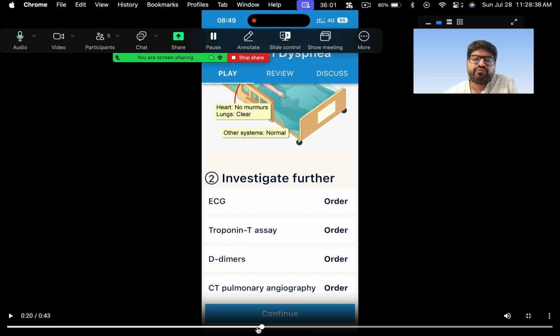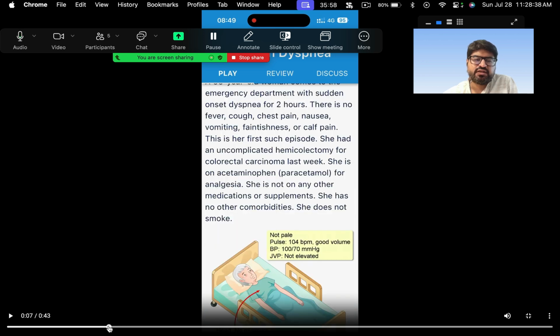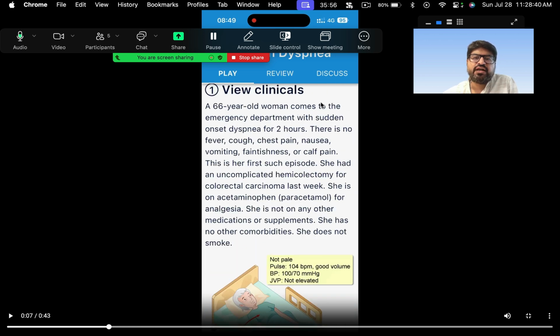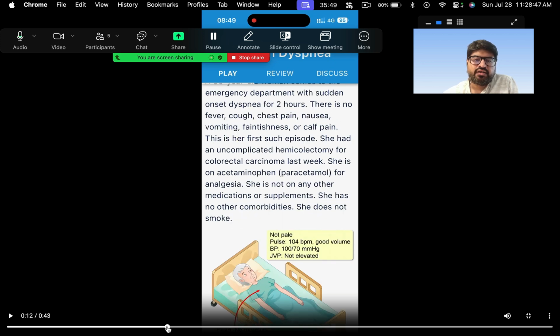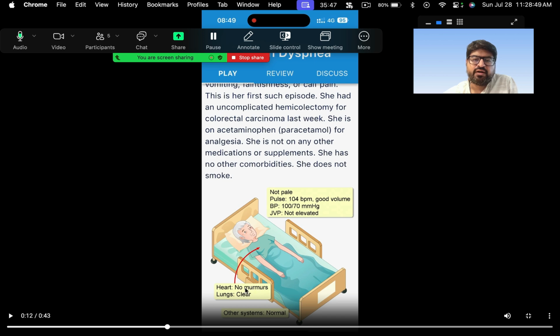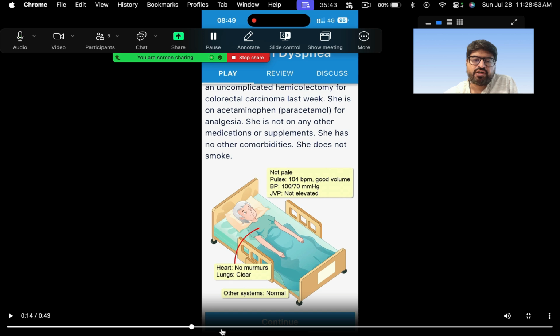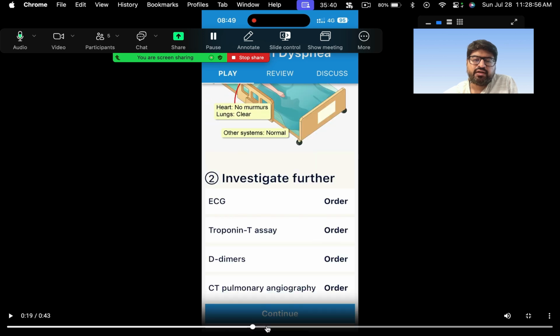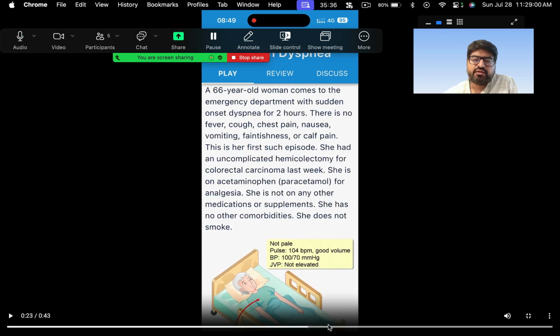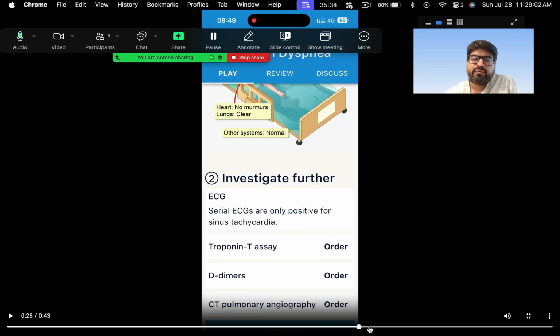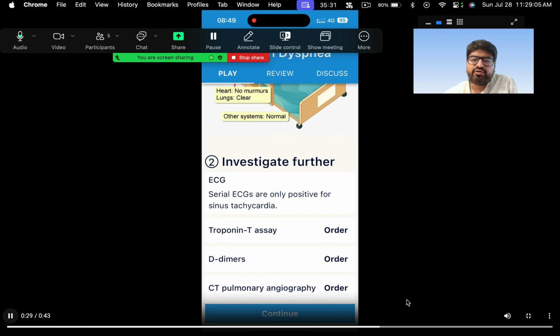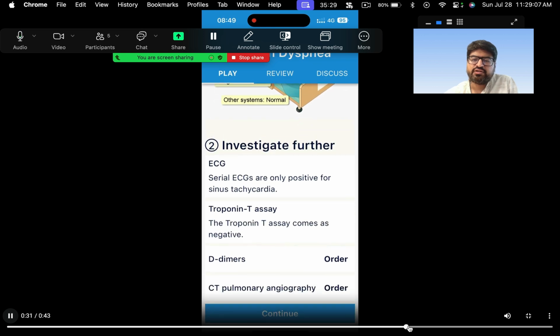So for example, this was a patient who presented with breathlessness. I'll just go through the case. A 66-year-old female comes with dyspnea to the emergency department. There are fever, cough. She's not on any medications and so on. Then these are the clinical signs, right? Not pale, pulse rate is 100. Blood pressure is like this. JVP is not elevated, and so on. And then you can say what investigations would you order further. Which investigations would you order, and so on, right? Then you can click on that, and it will tell you whether you give the correct answer, wrong answer, and so on, right?